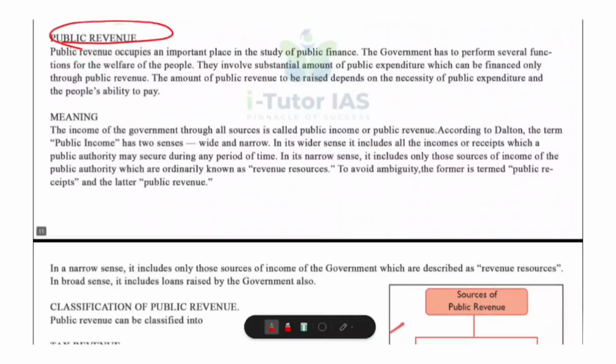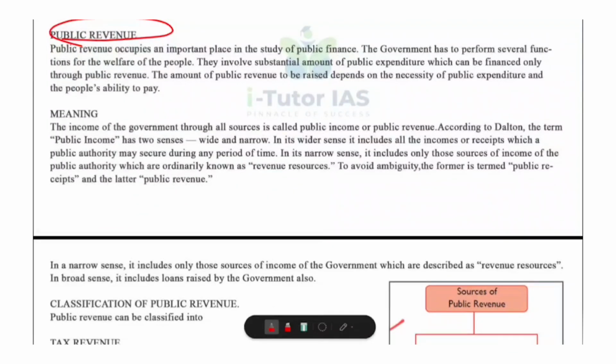Okay, why is public revenue important? Think of government as a big service provider. Okay, to run all these services, it needs a steady flow of income. Just like a family cannot survive without income, a government also cannot function without revenue. So what is the link between public expenditure and public revenue? The amount of public revenue depends on how much the government needs to spend, that is public expenditure, and also how much people are able to pay, that is ability to pay. So more development activities equals more spending, which equals more revenue needed.